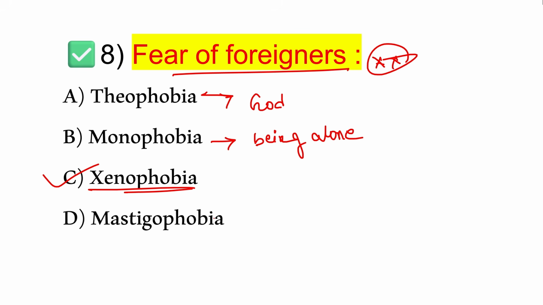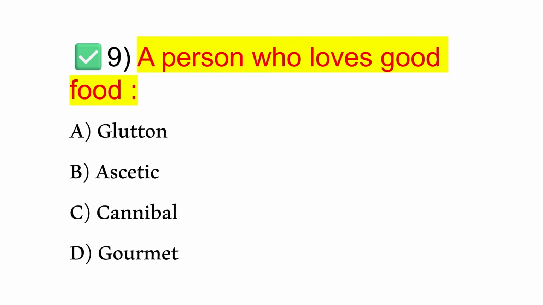Now, what is mastigophobia? Mastigophobia generally suggests fear of punishment. Okay, fear of punishment. Next, a person who loves good food. What is called? So the right answer is option D, that is gourmet. A gourmet is a person who enjoys fine food and has a refined taste for quality foods.